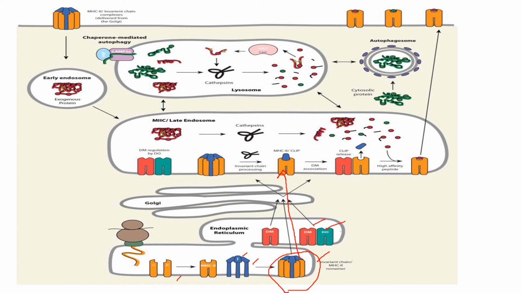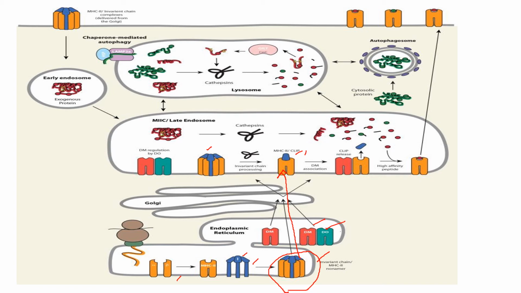When MHC2 binds with Li chain and is transported to the endosome, because of the low acidic pH, Li chain gets degraded and is now called CLIP, but it is still physically associated with the antigen binding cleft.